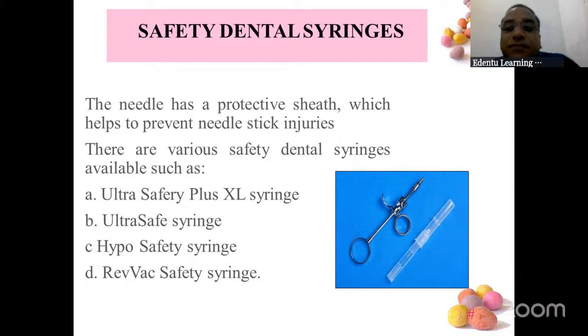So these are called safety dental syringes, and various types are there: Ultra Safe syringe, XL, Hypo Safety, RecVac Safety. All the names are enough. So this is the third one. Acupulse is the first, Dental Vibe is the second, third one is safety dental syringes.